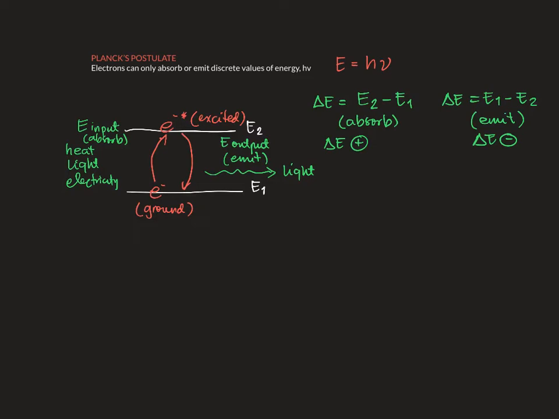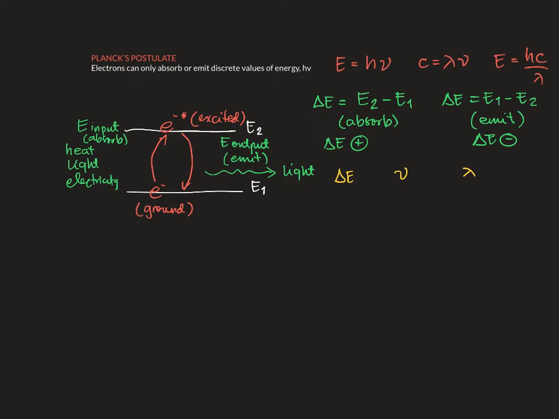But the thing here is that every delta E value is associated with a certain frequency, as you can see from the equation, and every frequency is associated with a wavelength, which from our equation, we know that c is equal to lambda nu, and therefore E is equal to hc over lambda.